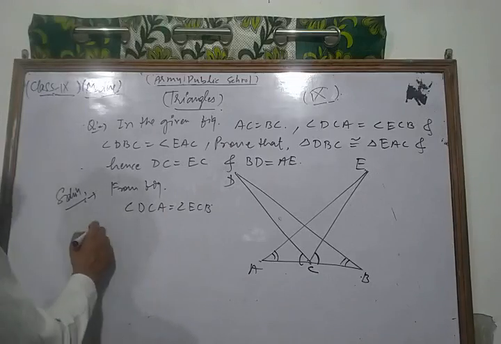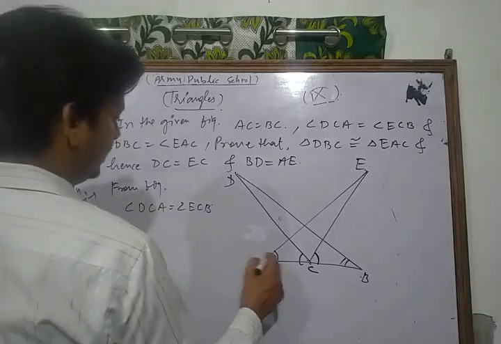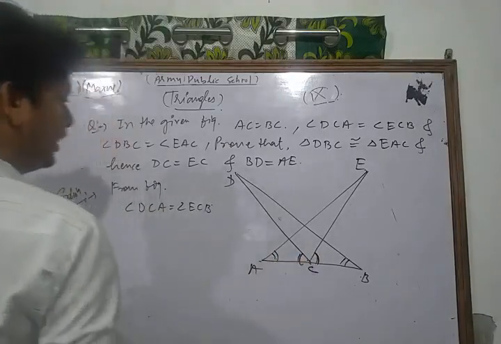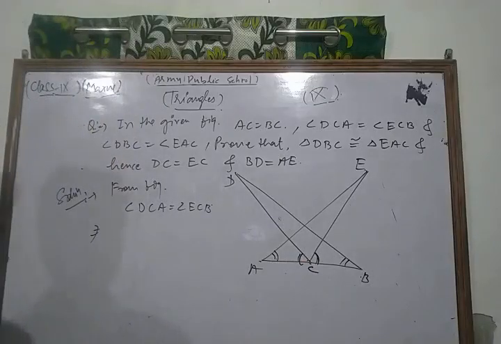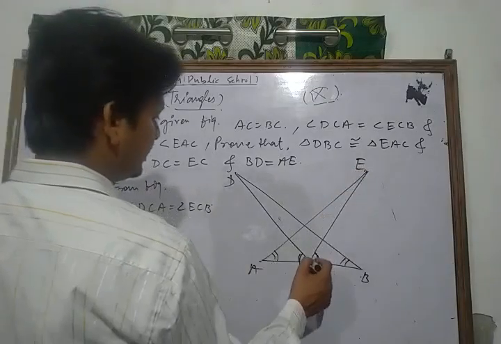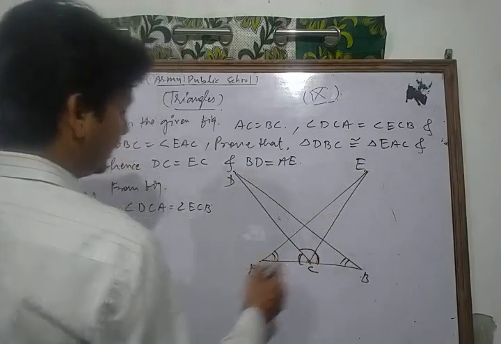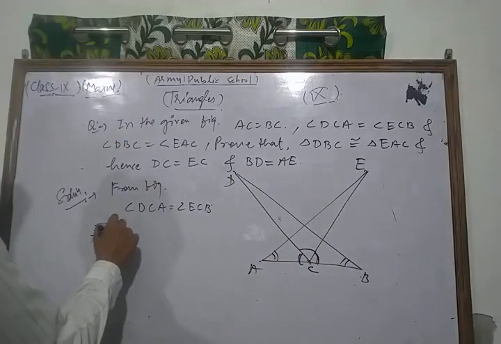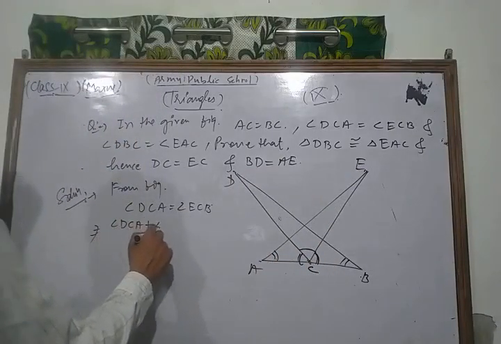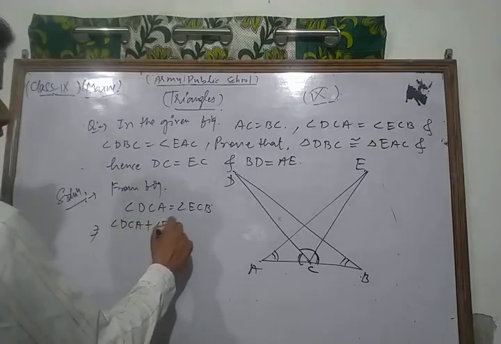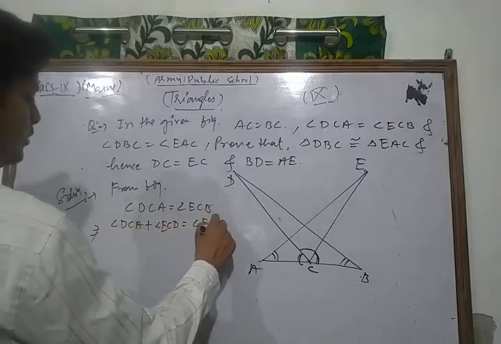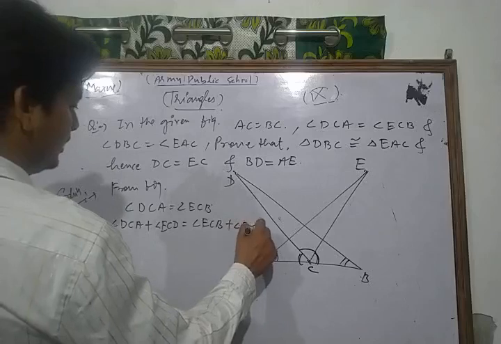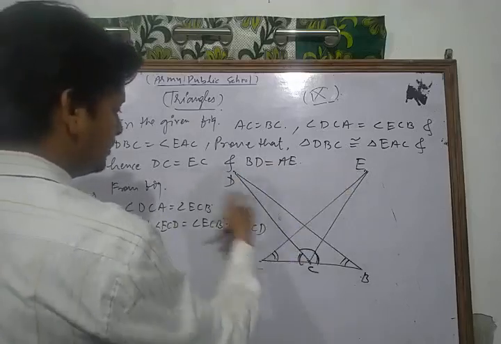Now we add angle ECD to both sides. Angle DCA plus angle ECD is equal to angle ECB plus angle ECD. We are adding angle ECD on both sides.